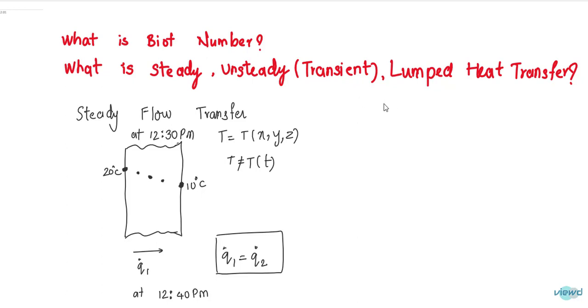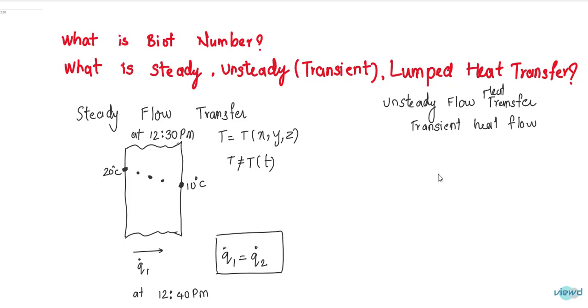Then what is unsteady flow? Unsteady flow heat transfer can also be called transient heat flow.